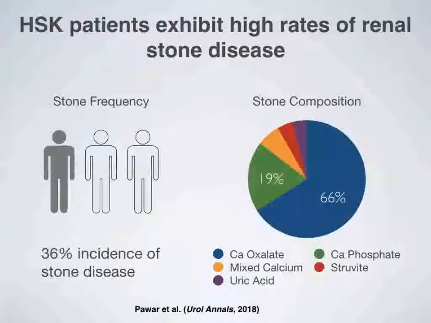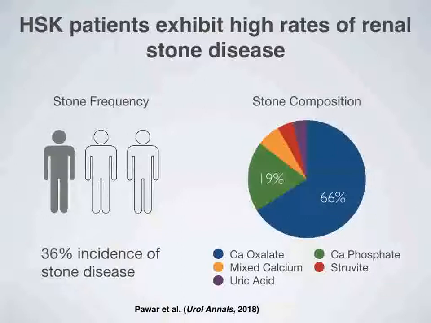However, what I found to be the most striking consequence of horseshoe kidney was the associated high rate of renal stone disease. A meta-analysis conducted by Pawar et al. in 2018 analyzed the stone disease incidence and composition of individuals with horseshoe kidneys. This study involved 14 observational studies with 943 total patients. The estimated pooled lifetime incidence of kidney stones in horseshoe kidney patients was found to be an impressive 36%. This translates to roughly a 3 to 4 times increased risk in comparison to the general population.